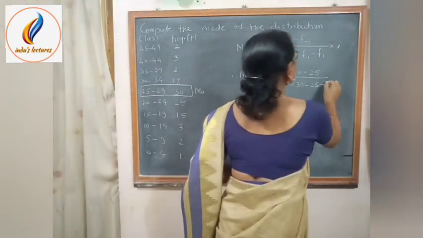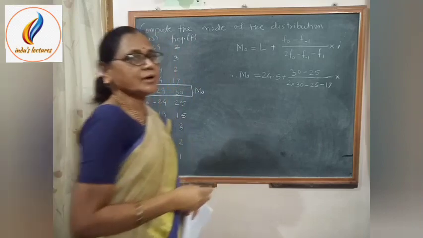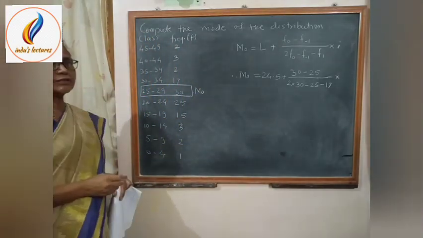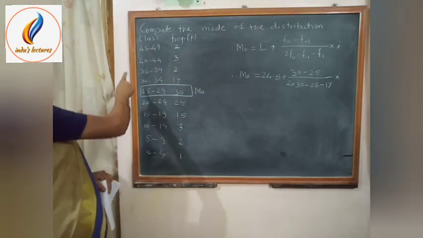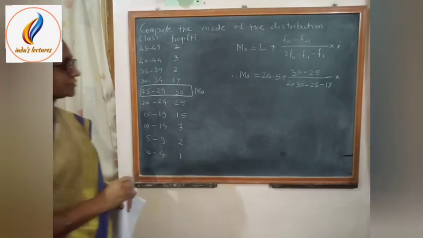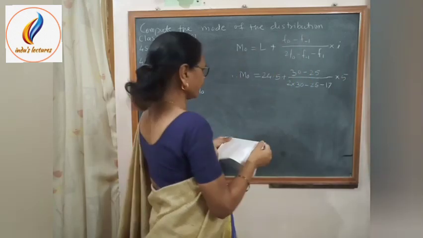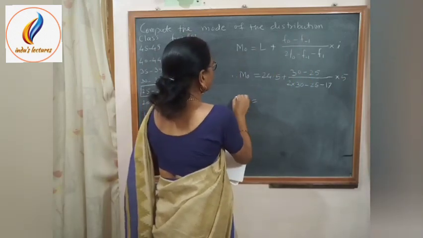So minus 17, into i, the length of the class interval. Easily we can find that the length of each class interval is 5. So multiplied by 5.